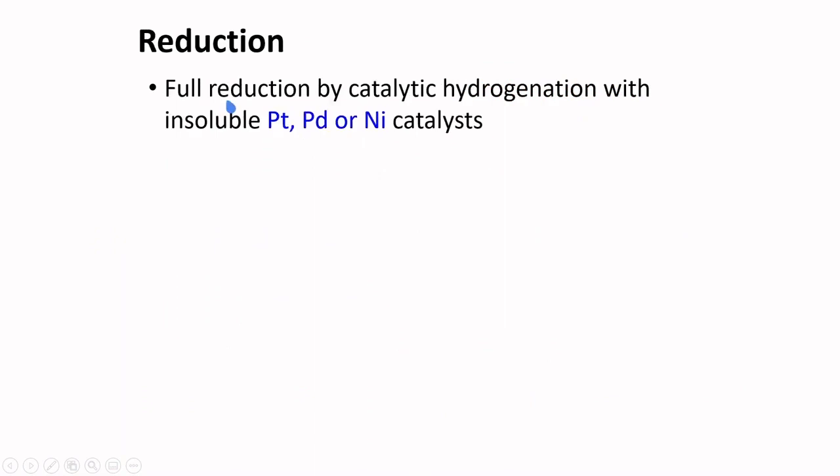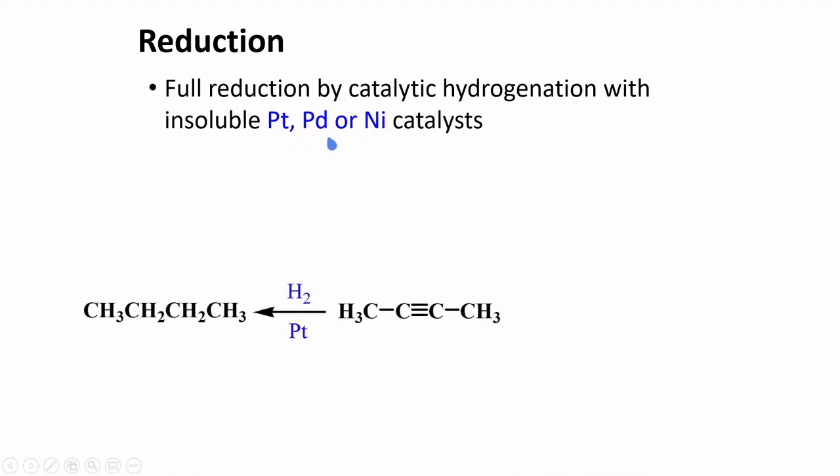Now to reduction. Alkynes can be reduced completely by catalytic hydrogenation in the presence of metal catalysts such as platinum, palladium, or nickel. This 2-butyne here will be converted directly to butane in the presence of these reagents.